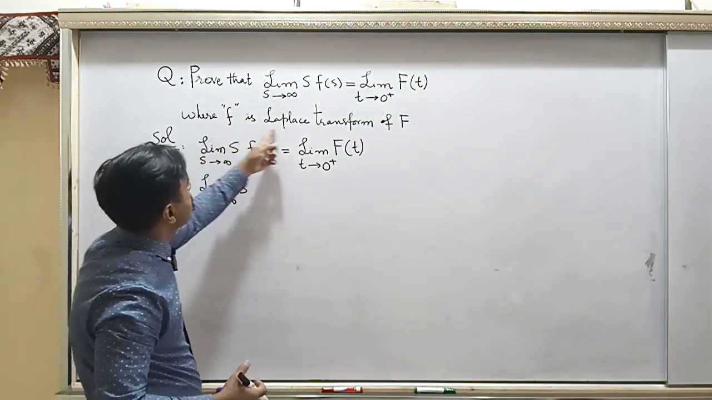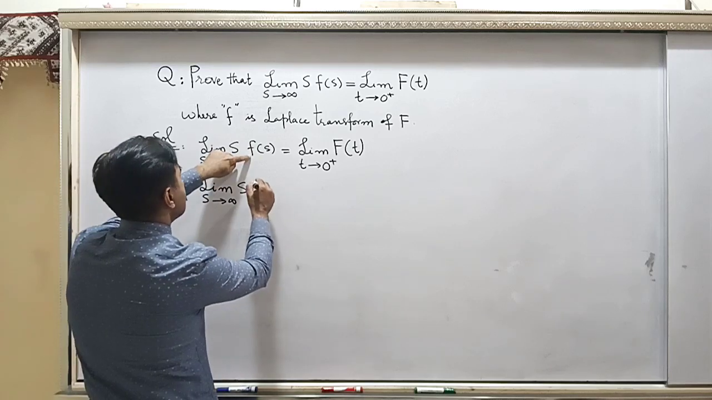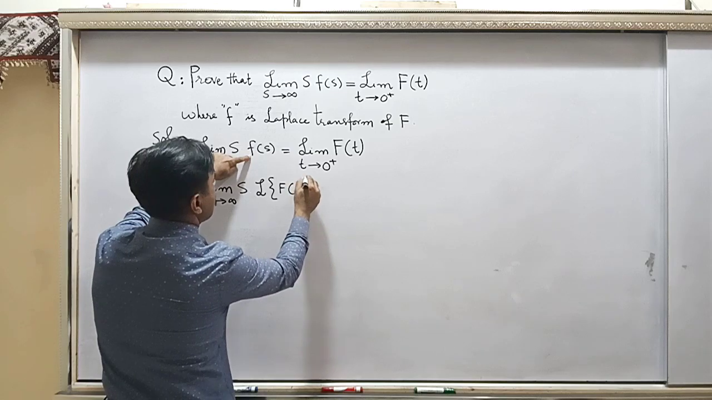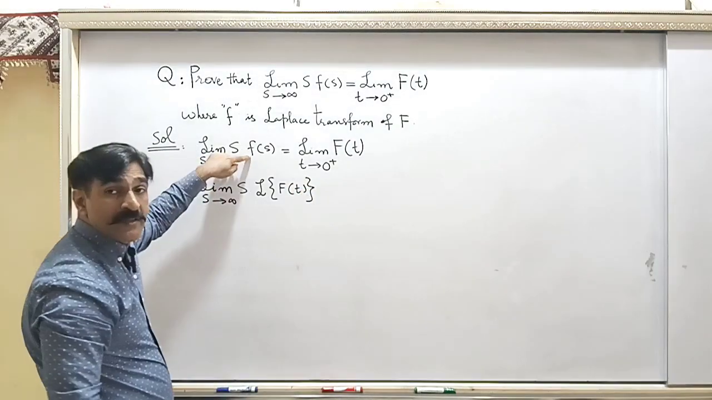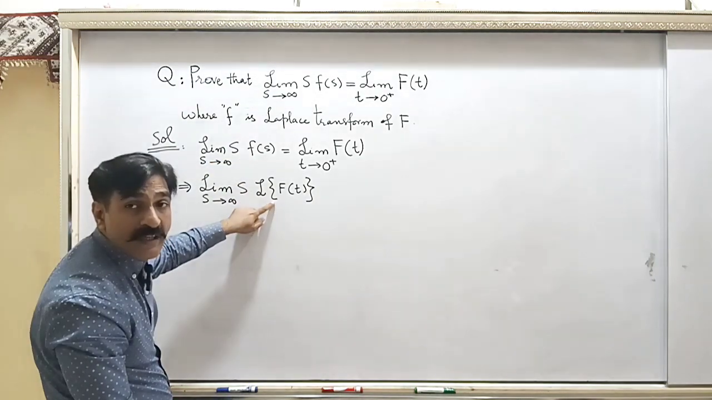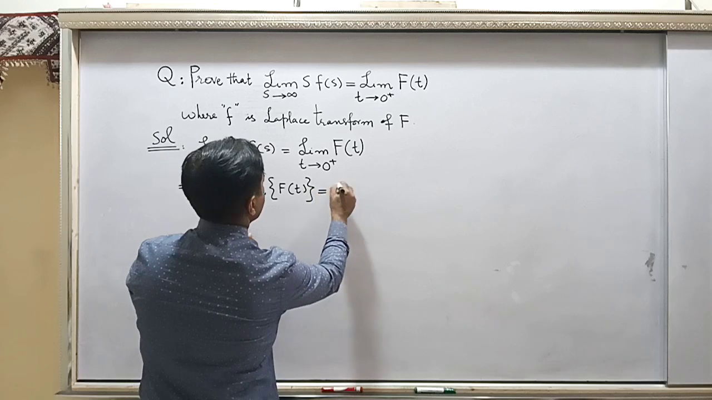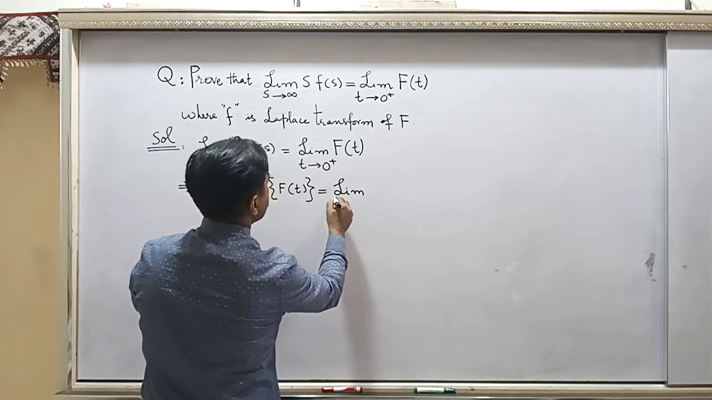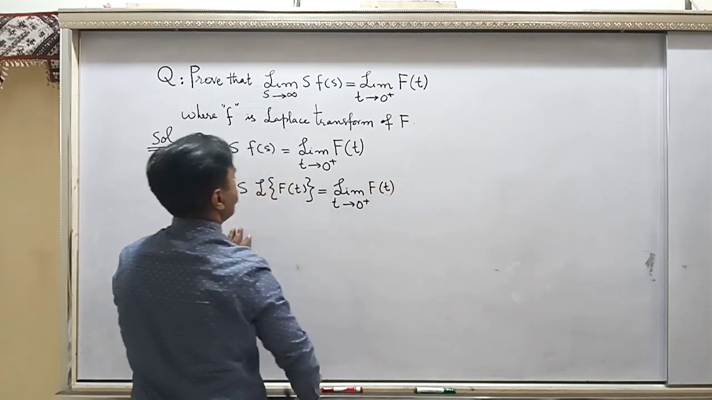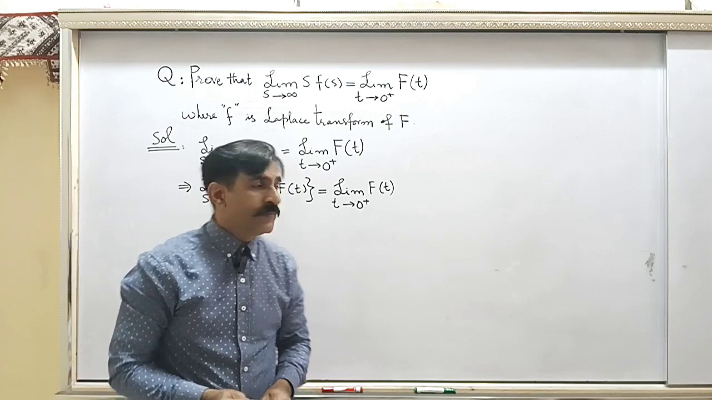That's why f is a Laplace transform of F. Write this thing here: f is the Laplace transform of capital F. Laplace transform is an integral operator and its action on the function is represented by the curly bracket. This you already know. Next, the right hand side is the same, no change. Now, what should we do next?